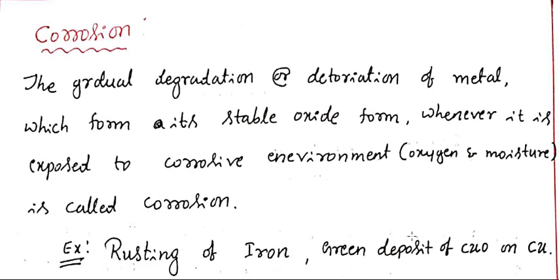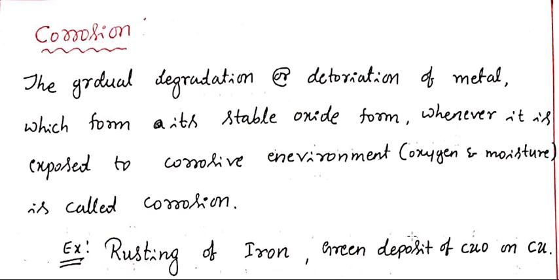So you can call this a gradual degradation or gradual deterioration of metal. It's nothing but a decrease in the weight of the metal, in its stable oxide form, whenever it is exposed to the corrosive environment. This natural process is called corrosion.